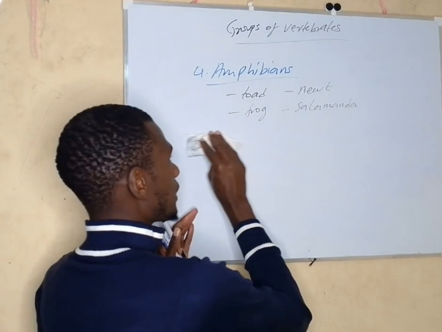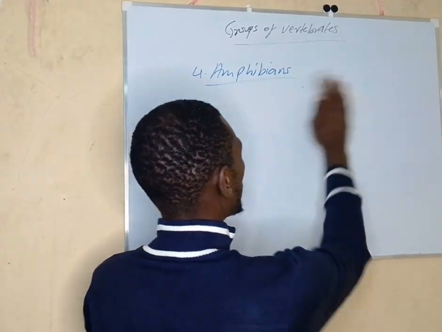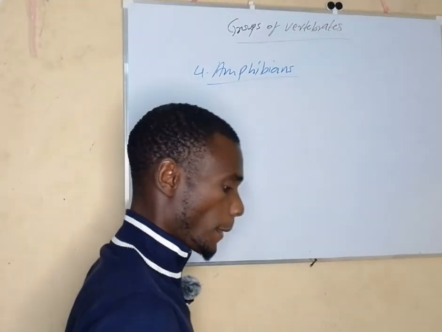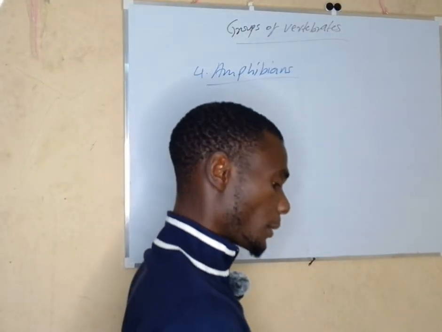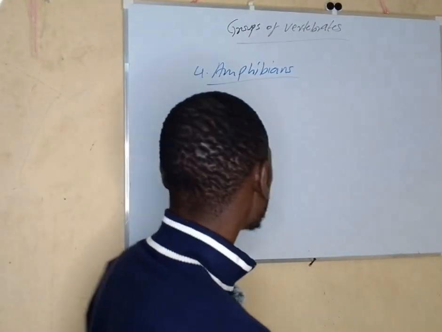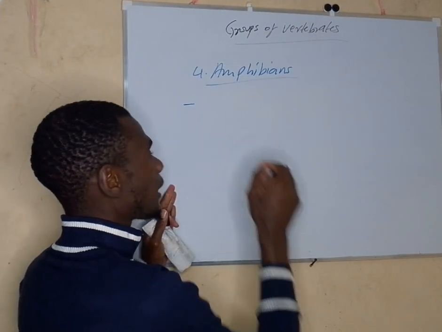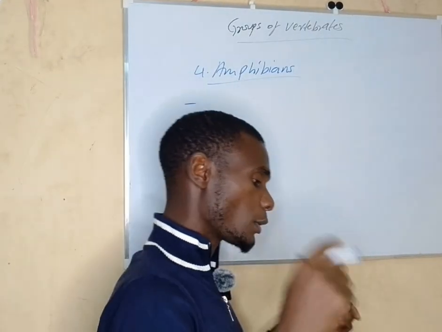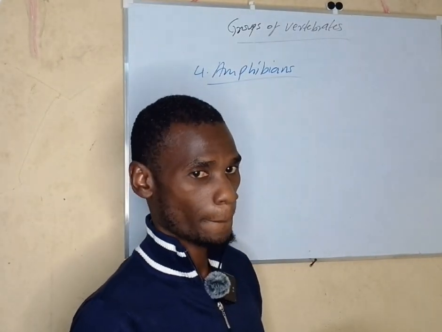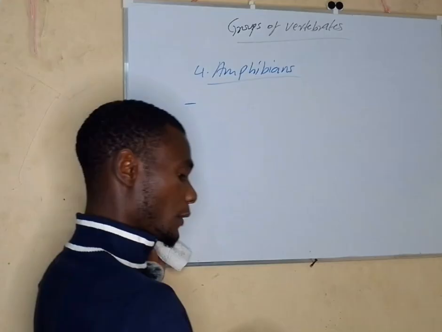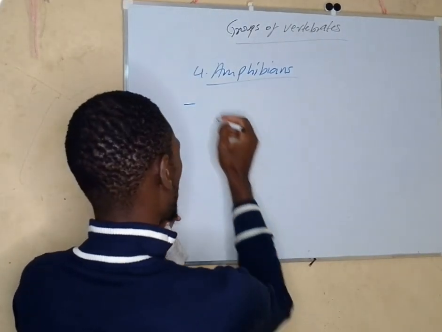Examples, these are the examples now. Characteristics of these things. Characteristics of amphibians. Now, this is the group of animals that have the ability to live both on land and in water. They live on land and also in water.